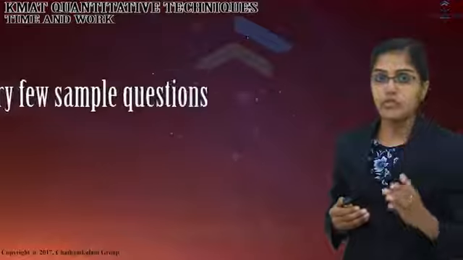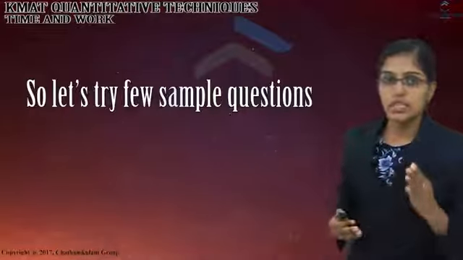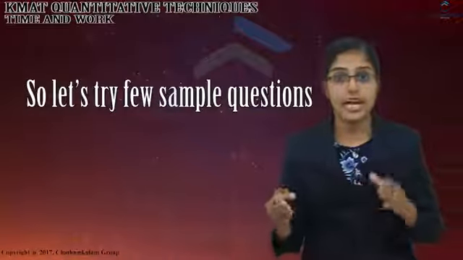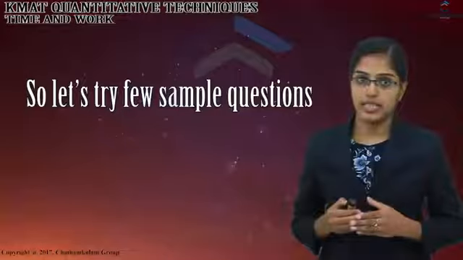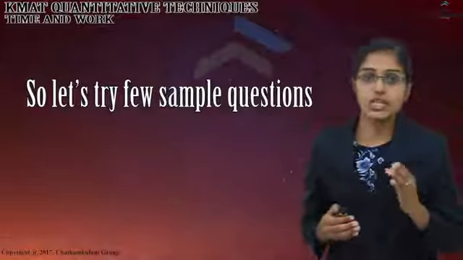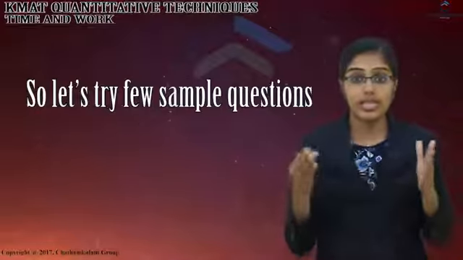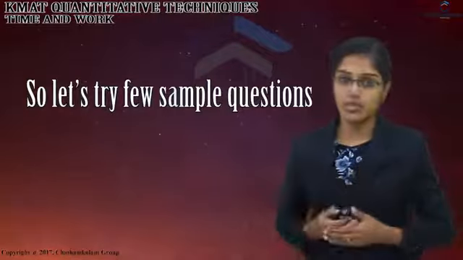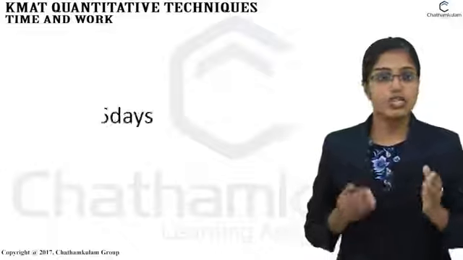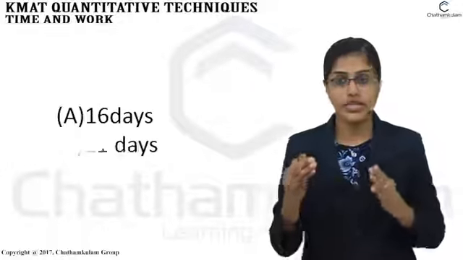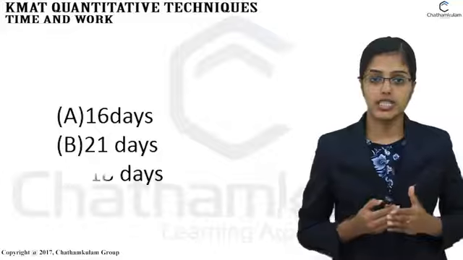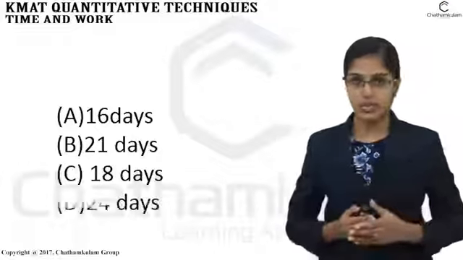So, let's try a few sample questions. First question: Dhoni and Raina can do a work in 12 days. Raina alone can do it in 28 days. In how many days can Dhoni alone finish the work? Option A, 16 days. Option B, 21 days. Option C, 18 days. Option D, 24 days.